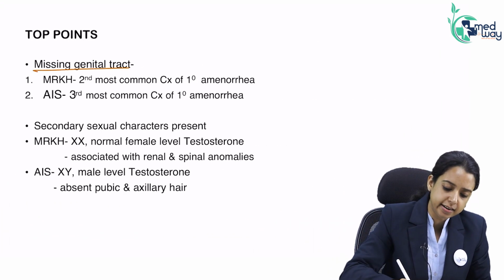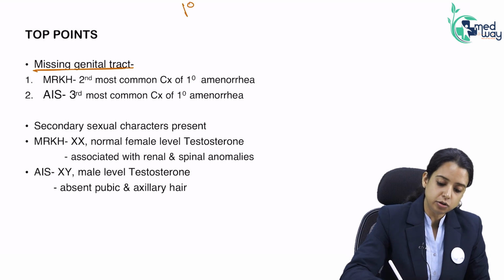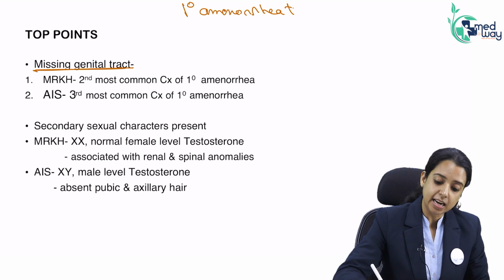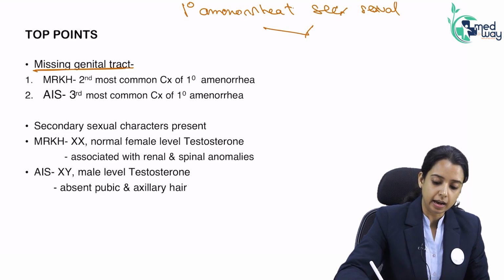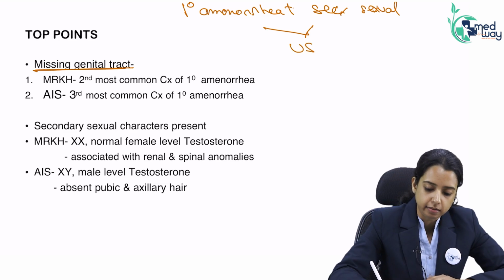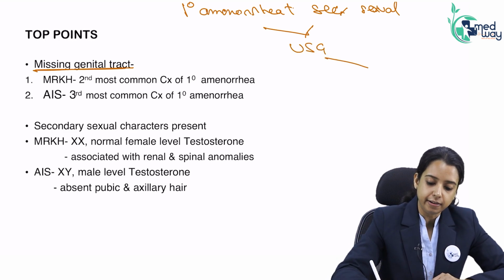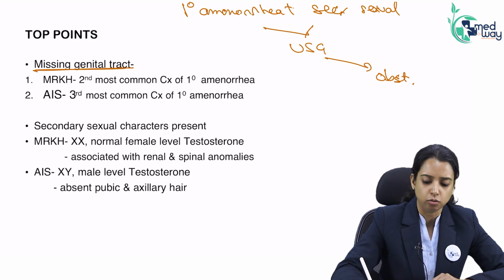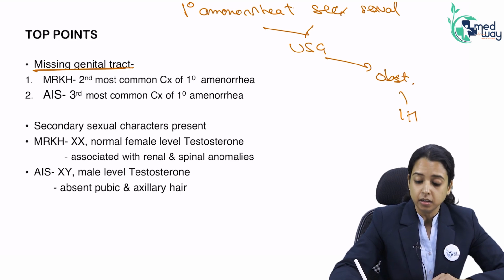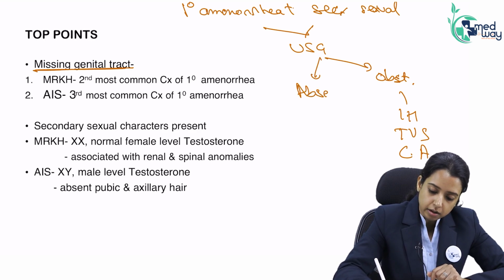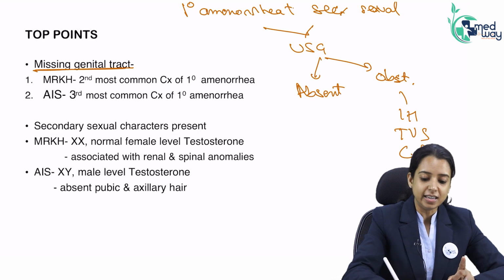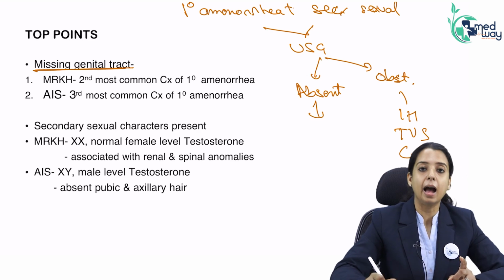So, missing genital tracts. Whenever a girl presents to me with primary amenorrhea with secondary sexual characters present, I will be doing either a local examination or an ultrasound. In ultrasound, either I can find an obstruction, then the causes I know: imperforate hymen, transverse vaginal septum, cervical agenesis. If they say uterus and vagina absent, there are only two causes where secondary sexual characters are present and uterus and vagina are absent.